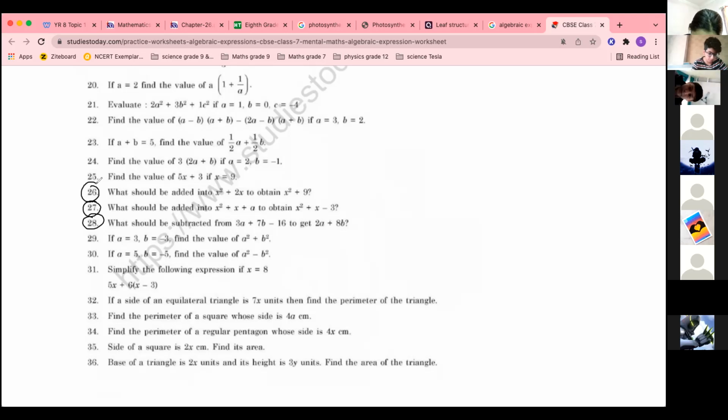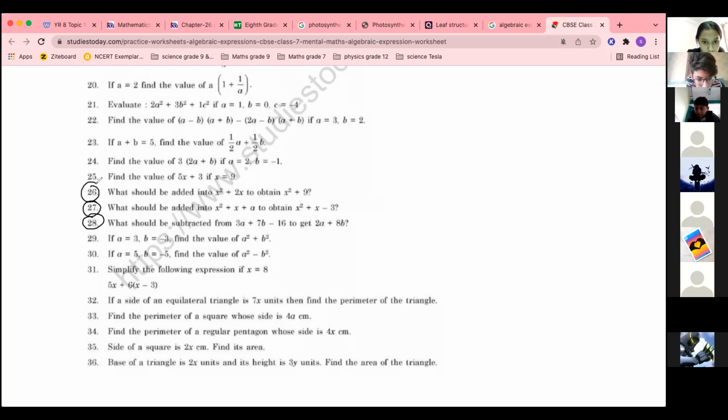Ma'am, I gave 27, ma'am. Ma'am, I gave for 26, ma'am. Correct answer. 26 Yahya correct. 27th Abdullah correct. Do 28th one. Sufyan correct. Ma'am, I gave 26th answer. Yes, Amina, correct answer.